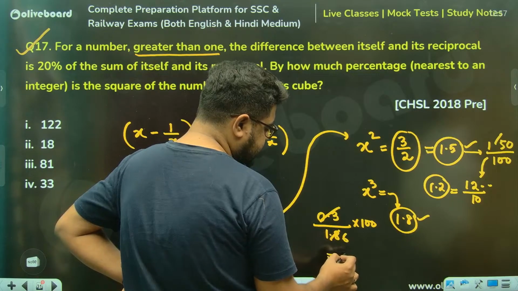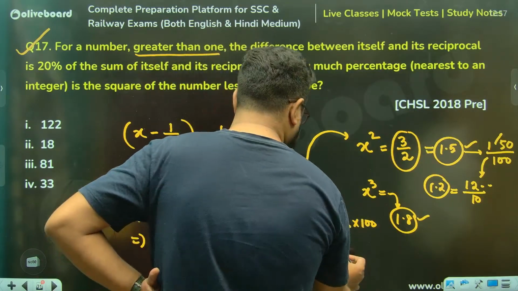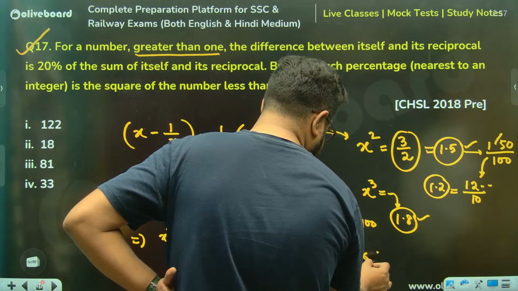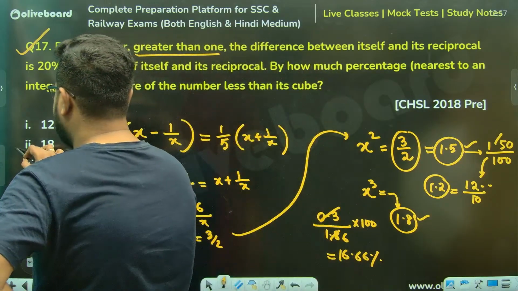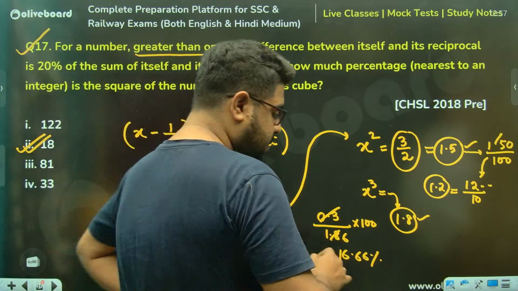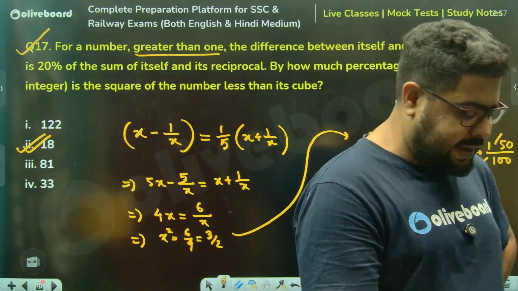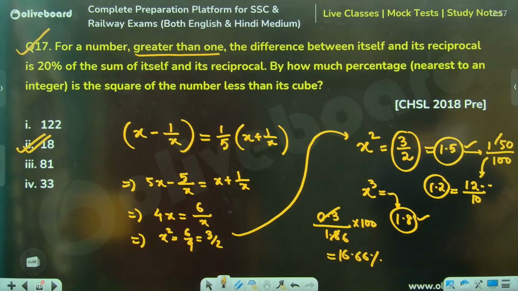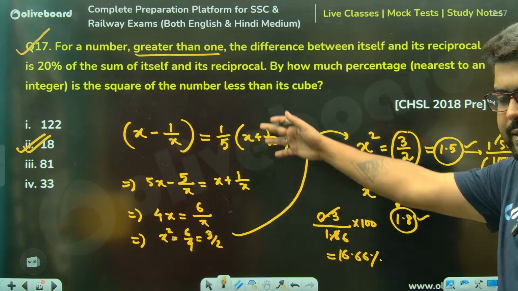So this is 16%. 16.66% this is. So the nearest answer only in that ballpark is 18. The calculation was a little weird by the end, I had not checked. Clear, everyone? So again, in that ballpark, there is only one option.